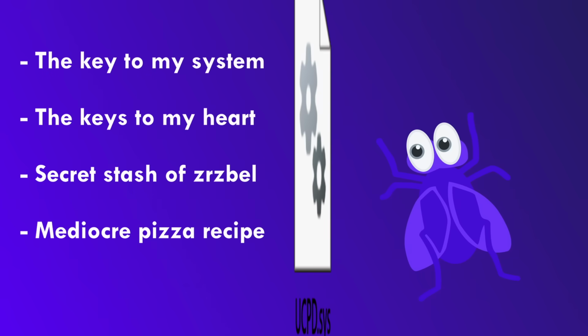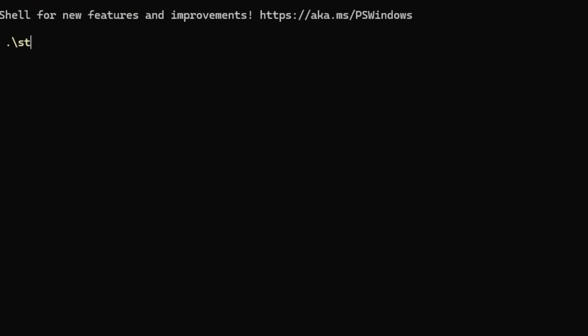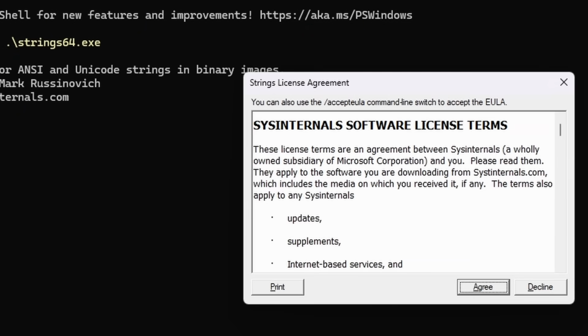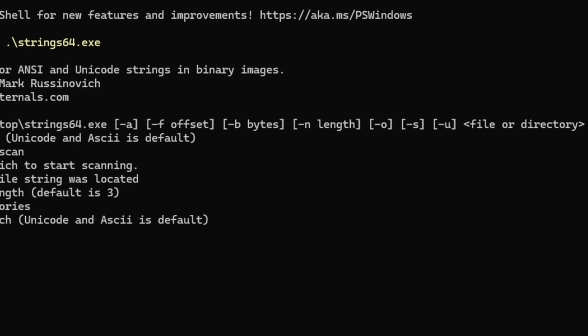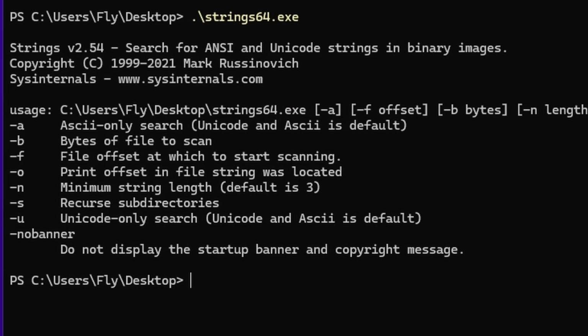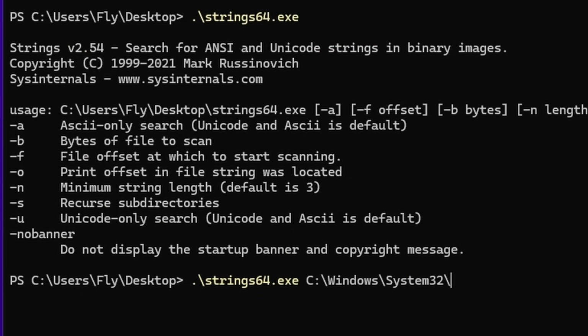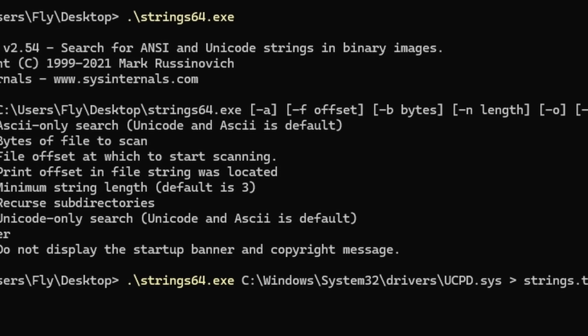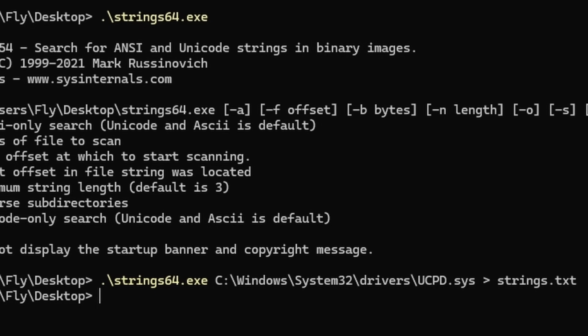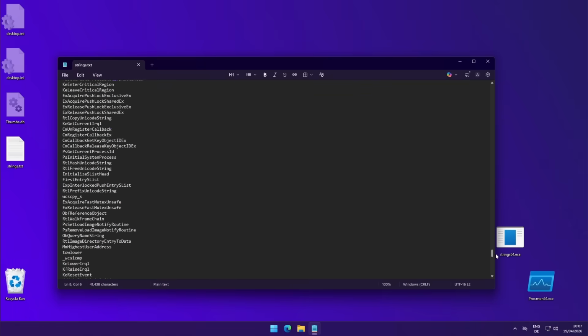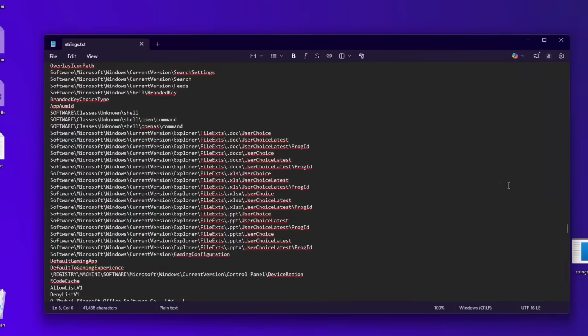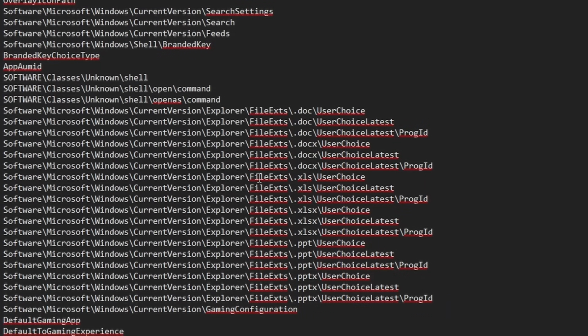Now, what is UCPD specifically protecting? To get a good grasp, all we have to do is inspect the strings in UCPD.sys. We can extract them using a Sysinternals tool simply called strings, which will extract all strings it finds in a binary and can put them into a text file for us. You can find a download link in the description. Scrolling down far enough, we find a neat listing of keys which we can categorize into 4 groups.